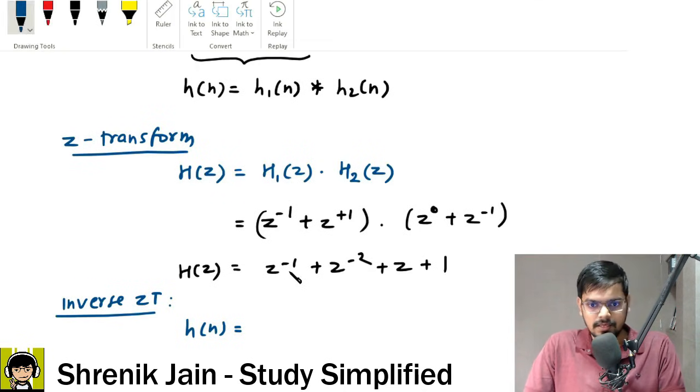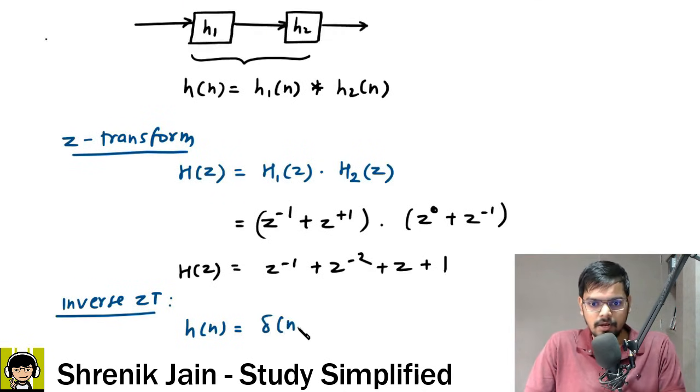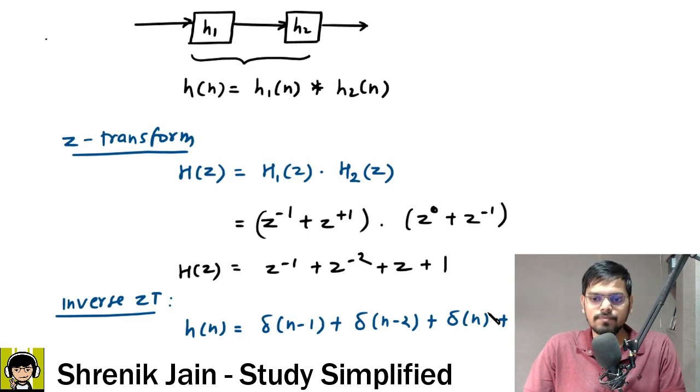So can I say this thing becomes a delta of n minus 1. Similarly, this thing becomes a delta of n minus 2. This thing becomes a delta of n, and finally we have constant. Oops, not delta of n here. This is power 1, so n plus 1, and then constant is said as delta of n. Okay, so this is the final answer.